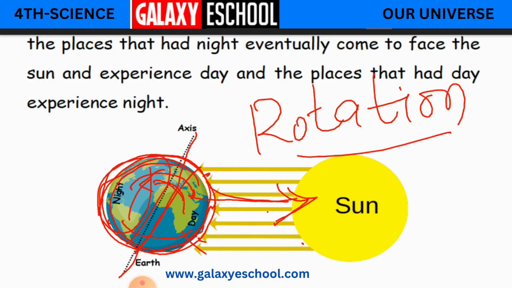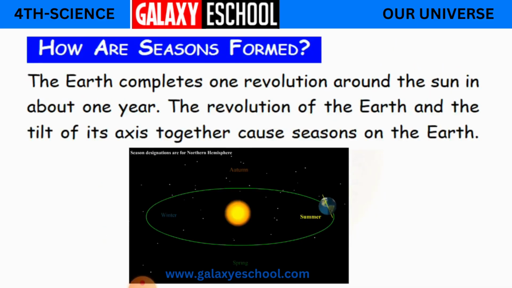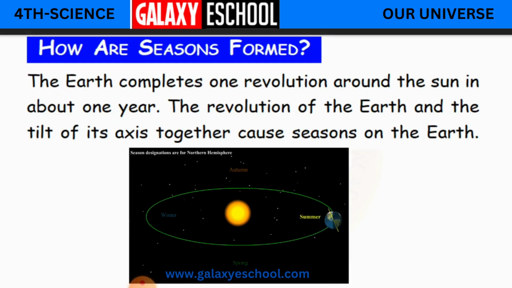Okay children, this you have to remember always, because it is very important, and you should not get confused between rotation and revolution. When the earth rotates around itself, then this is called rotation. And now, when the earth takes rounds around the sun, see here in the picture, then this is called revolution.